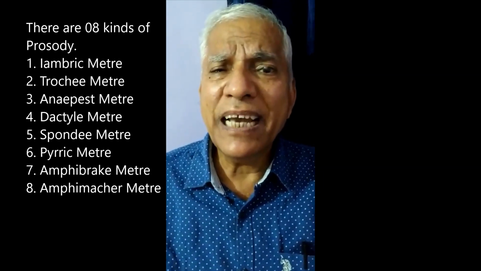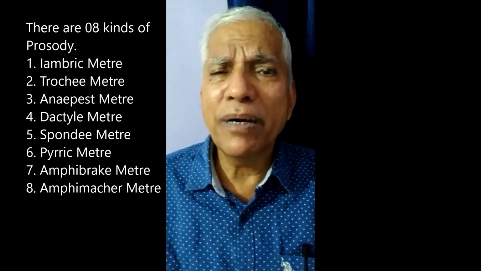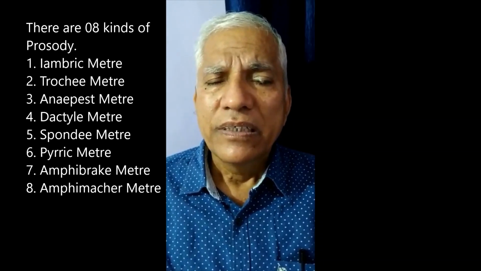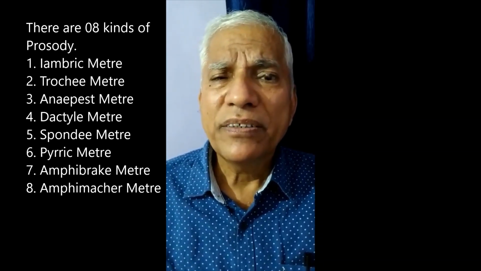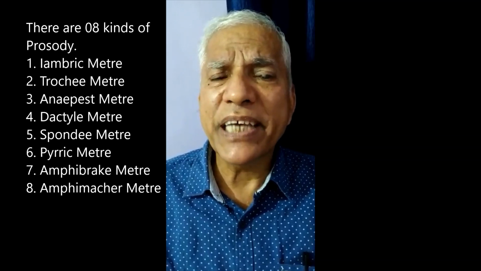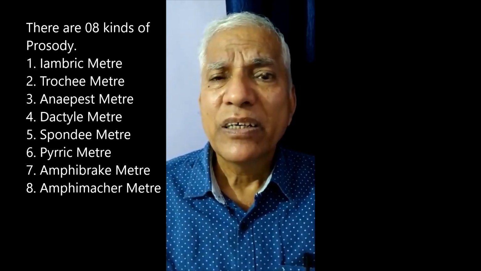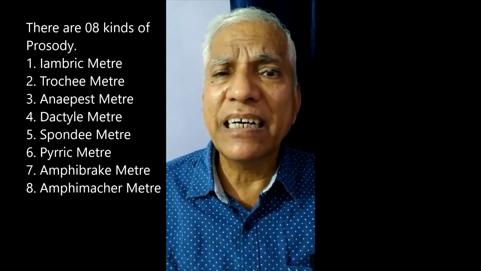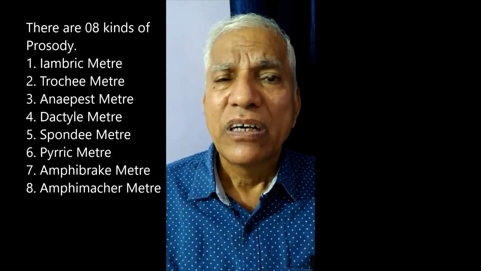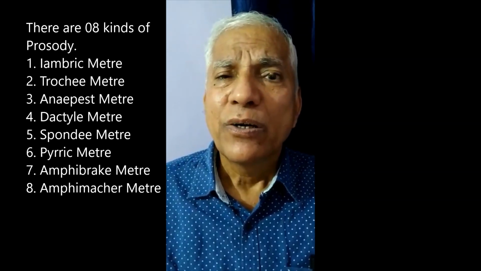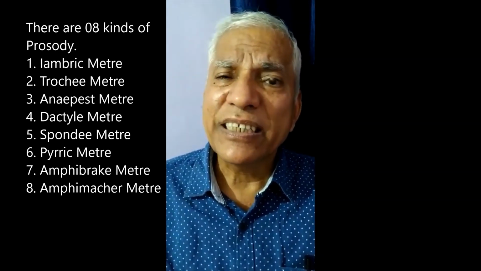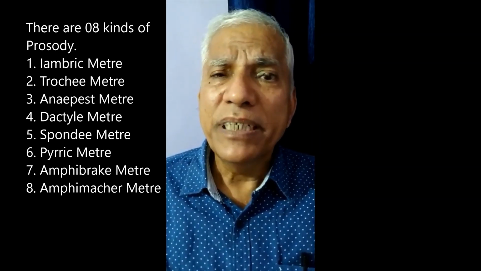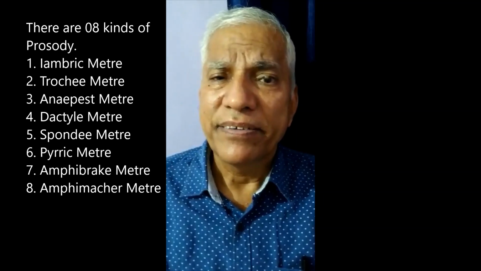In a Pyrrhic, both the syllables are unaccented. The 7th is called amphimacer. In amphimacer, two syllables are unstressed, followed by one stressed syllable. The meter has this pattern.